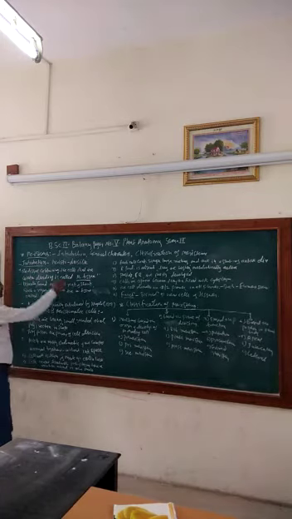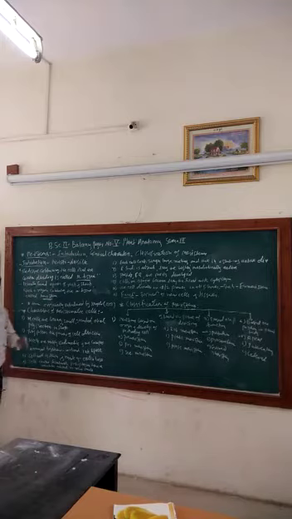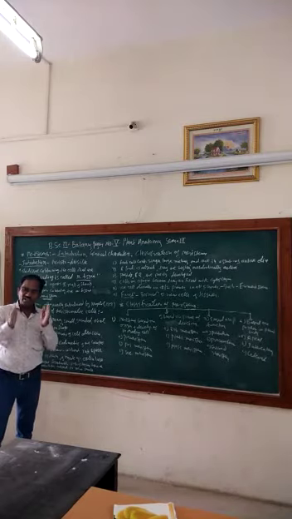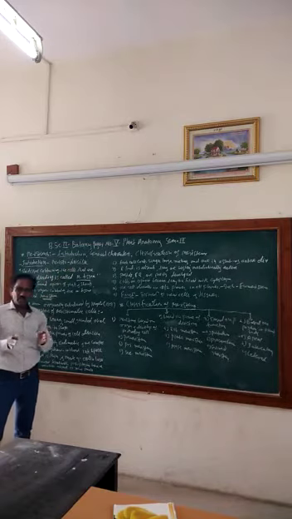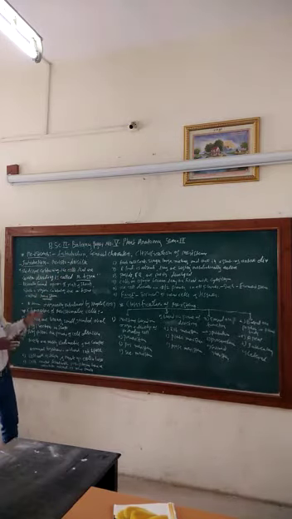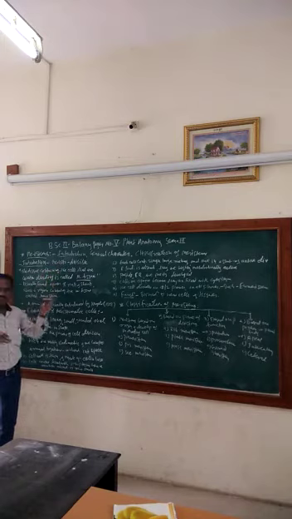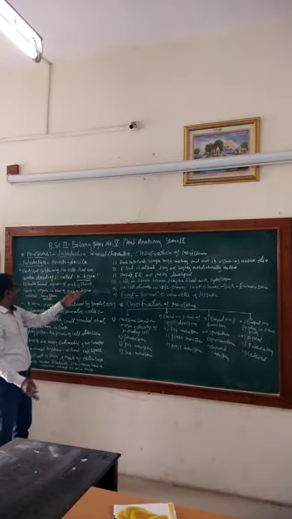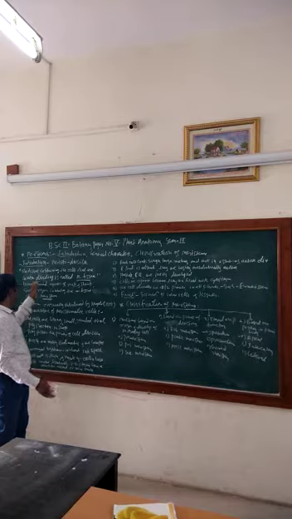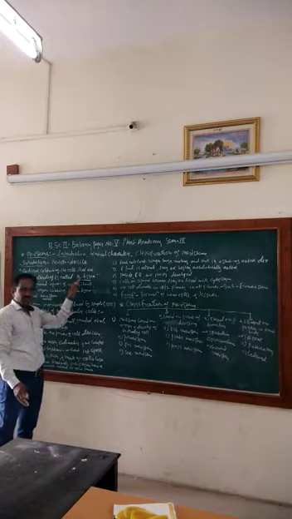First, introduction of meristems. Meristo is a Greek word. Meristo means division. Means in meristems, cells are continuously divided. The tissue containing the cells that are continuously dividing is called a meristematic tissue.